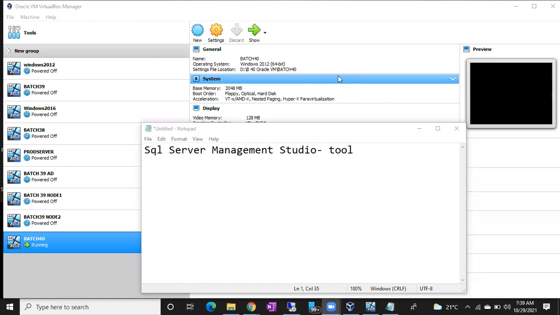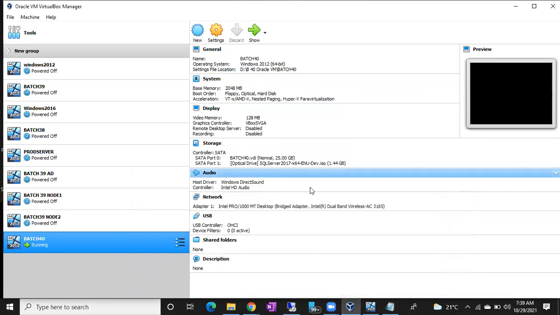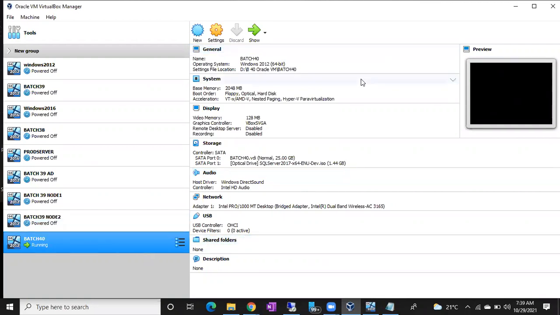After installation of SQL Server, what is the next activity we have to do? Install Management Studio. So let me show you how to install it. It's very simple, guys. It might take some time, but you don't need to select any options. Simply click on the install button and SSMS will be installed automatically.